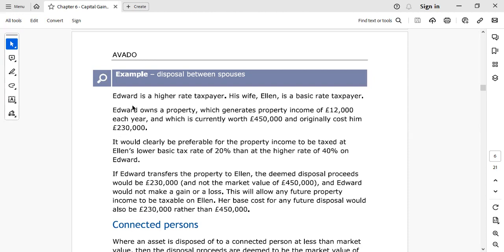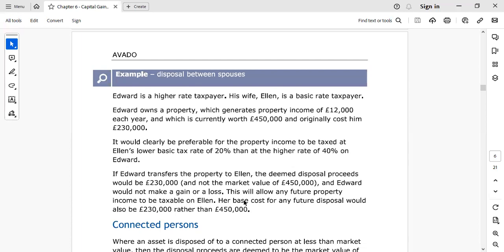Because Edward is a high rate taxpayer and there is rent coming in of 12,000 pounds, on this 12,000 pounds he has to pay 40% tax. It is better if he transfers this property to his wife Ellen, then this rent will be taxed at 20%.